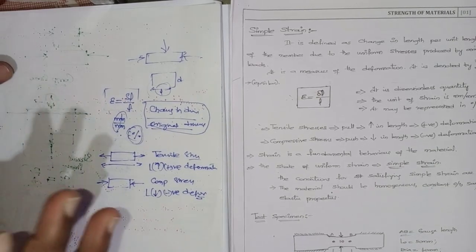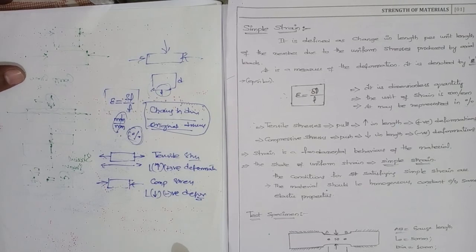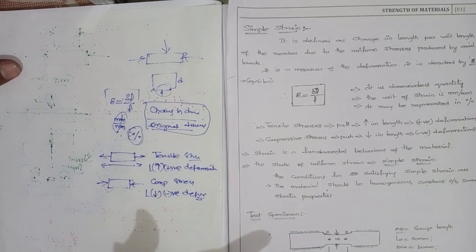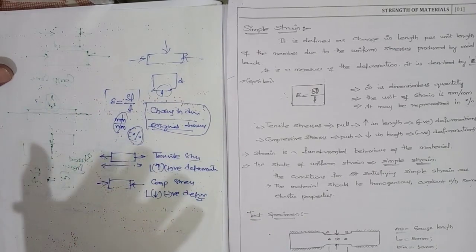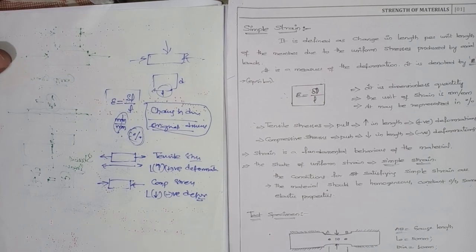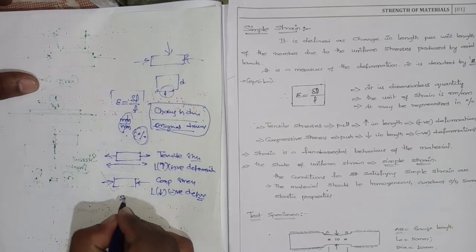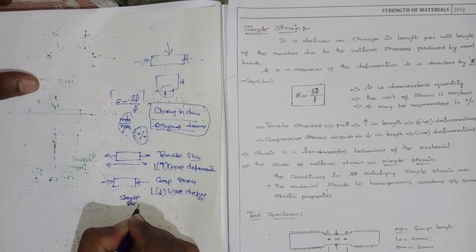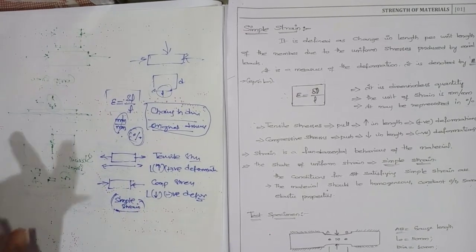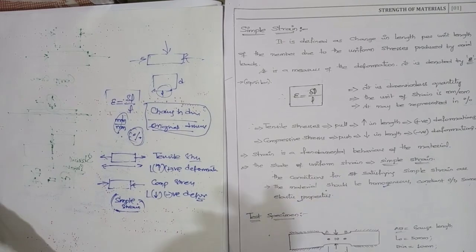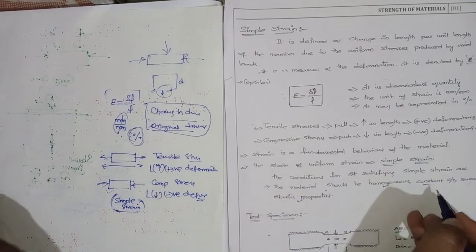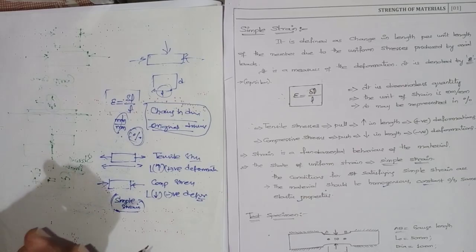Now strain is the fundamental behavior of the material. If the strain is uniform throughout a particular member or section, it is called a simple strain. What do you mean by simple strain? Throughout the length the strain should be uniform. For obtaining the simple strain condition, the material used for the member should be homogeneous with the same elastic properties, that is isotropic, and the cross section should be uniform throughout.